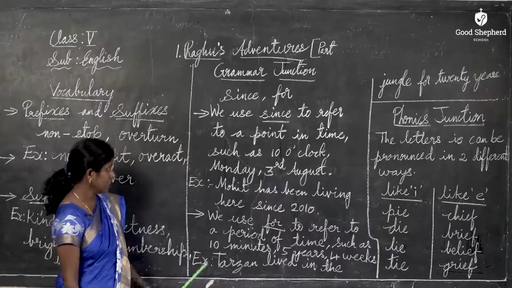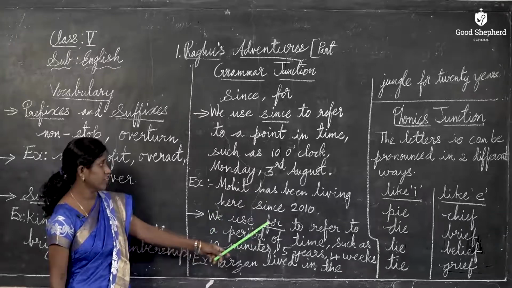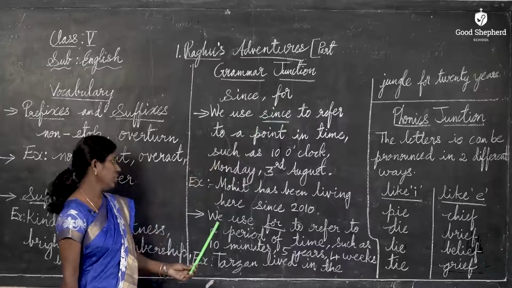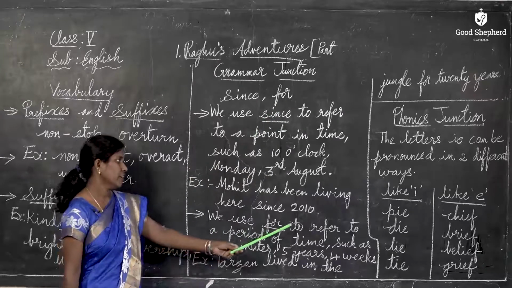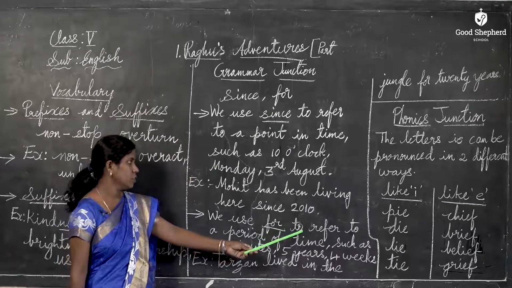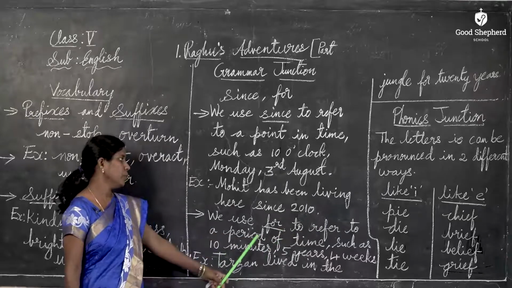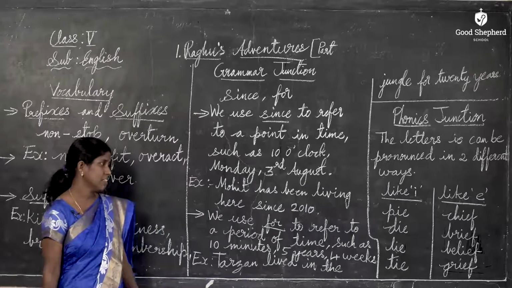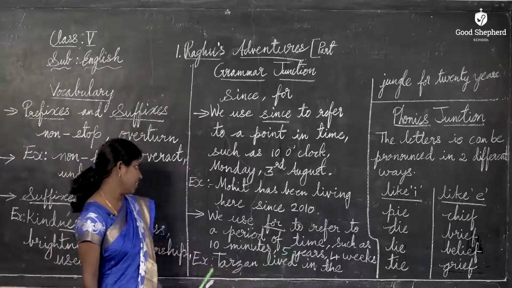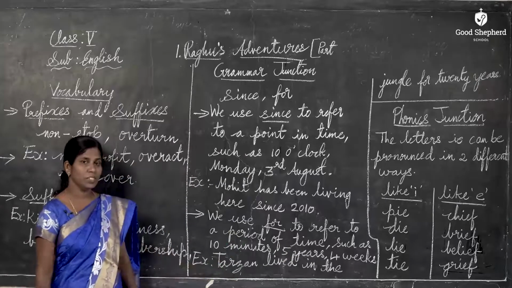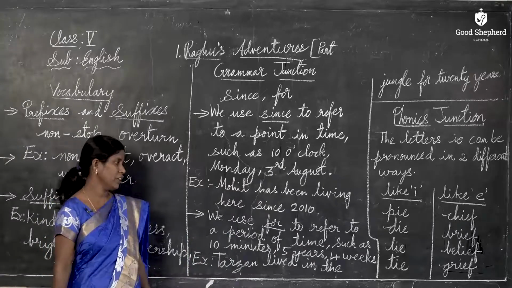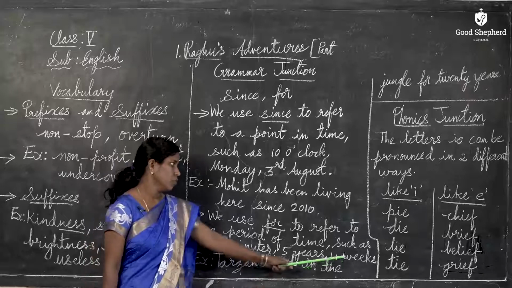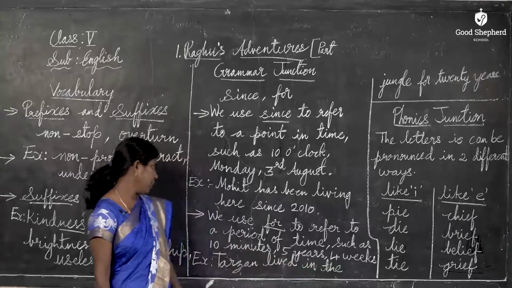Next, we use for. The other word we are learning is for. We use for, F-O-R, to refer to a period of time, such as 10 minutes. How many minutes? For 10 minutes. Next, for 5 years. For 4 weeks.